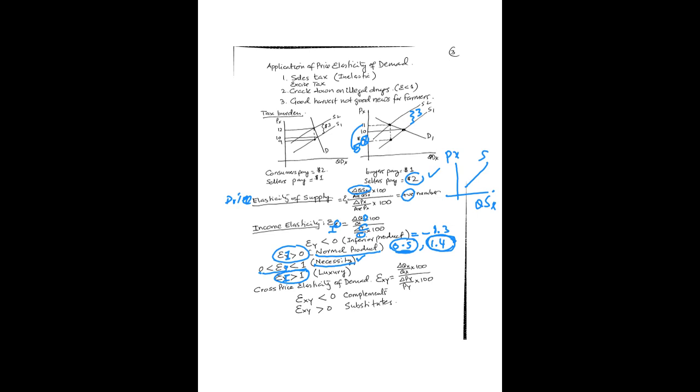So first positive and then also greater than 1. For a luxury product, the relationship is positive and elastic. For a necessity product, the income elasticity is positive but inelastic.